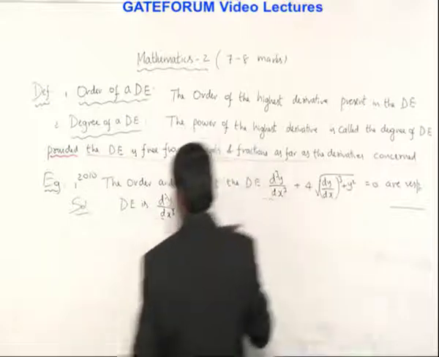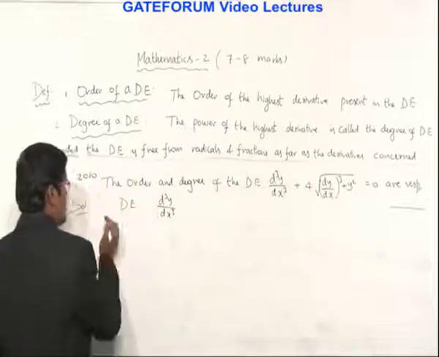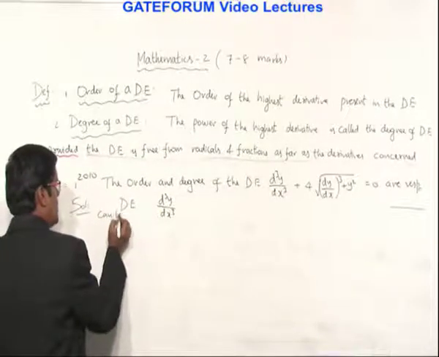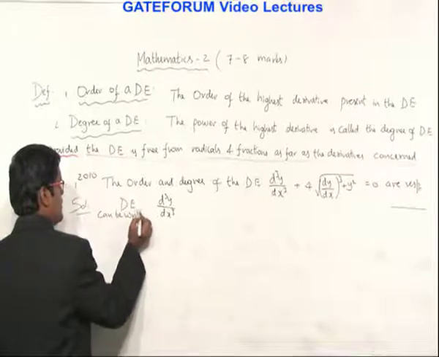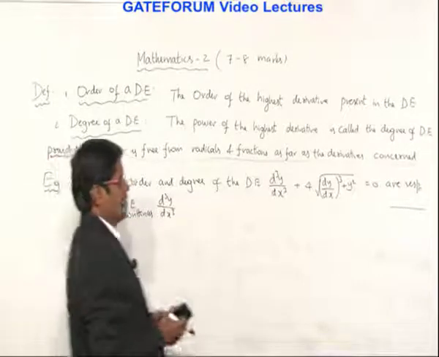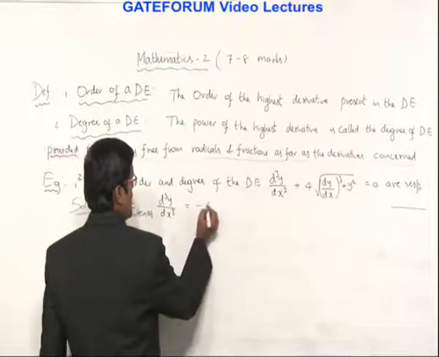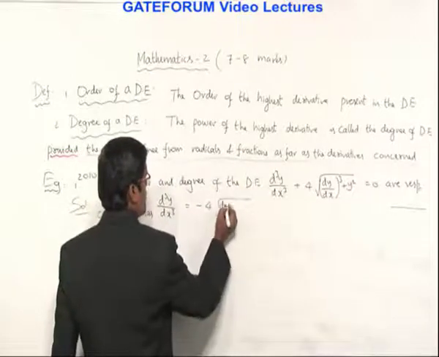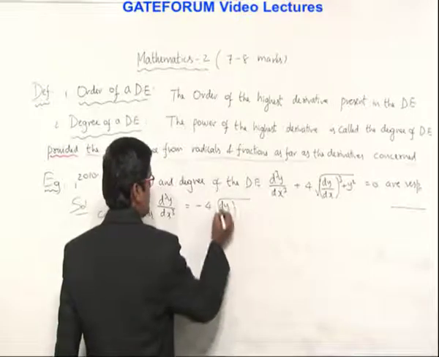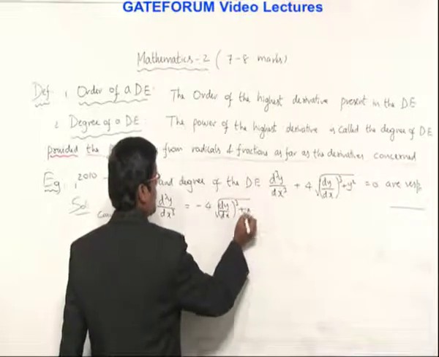Okay, so the differential equation DE can be written directly: shift this second term to the left side, d cube y by dx cube is equal to minus 4 times square root of dy by dx whole cube plus y square.